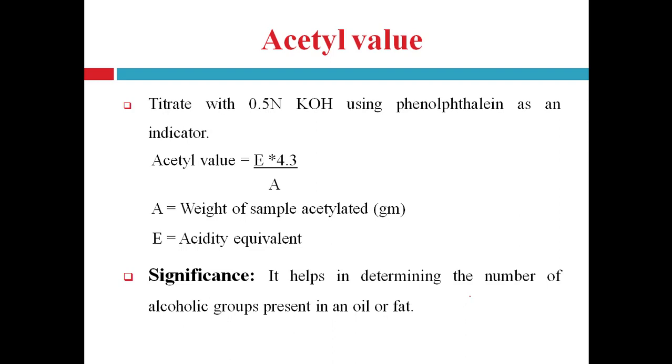Acetyl value can be calculated using the formula E × 4.3 / A, where A is the weight of the sample and E is the acidity equivalent obtained by the titration. Significance: it helps in determining the number of alcoholic groups present in an oil or fat. It gives an idea about the number of OH groups present in the fat or oil, because the acetyl group from the acetic anhydride reacts with the hydroxyl group.